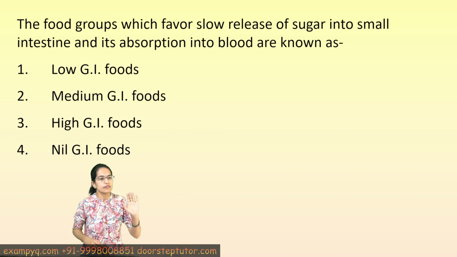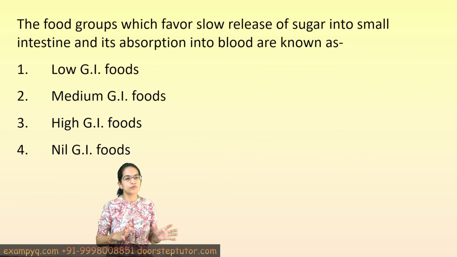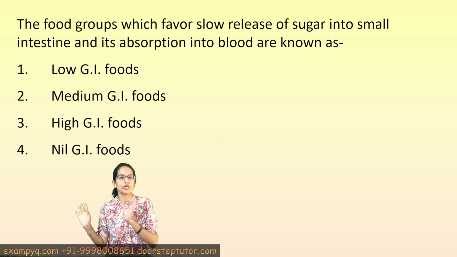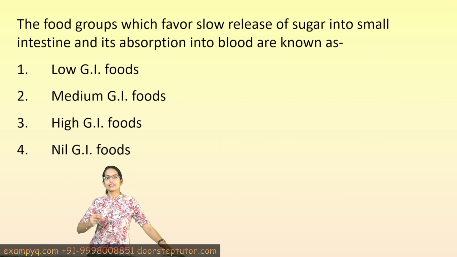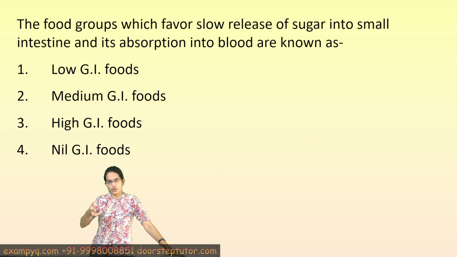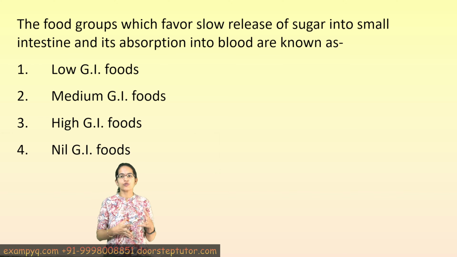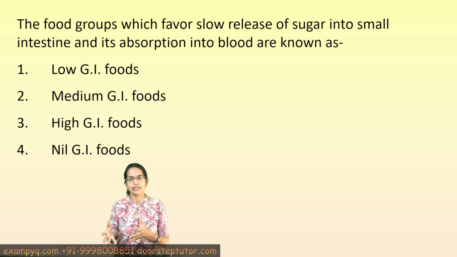Now, the first question talks about the food groups which favor slow release of sugar into the small intestine and its absorption into blood. These are those which have low glycemic index. Glycemic index analyzes how quickly the body causes the blood sugar or the glucose to rise after eating. So the foods which have low glycemic index are typically considered good for health.